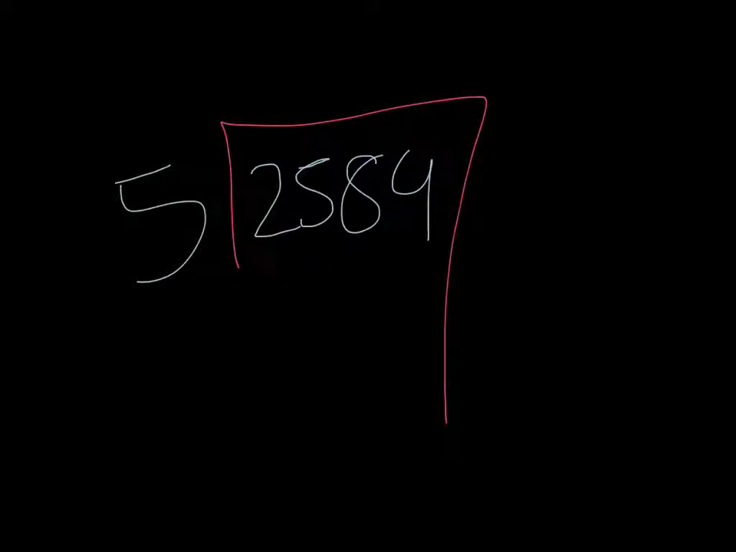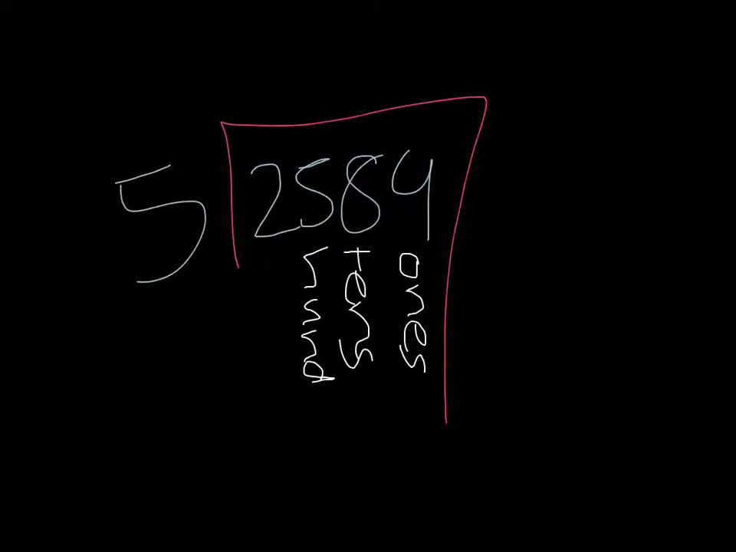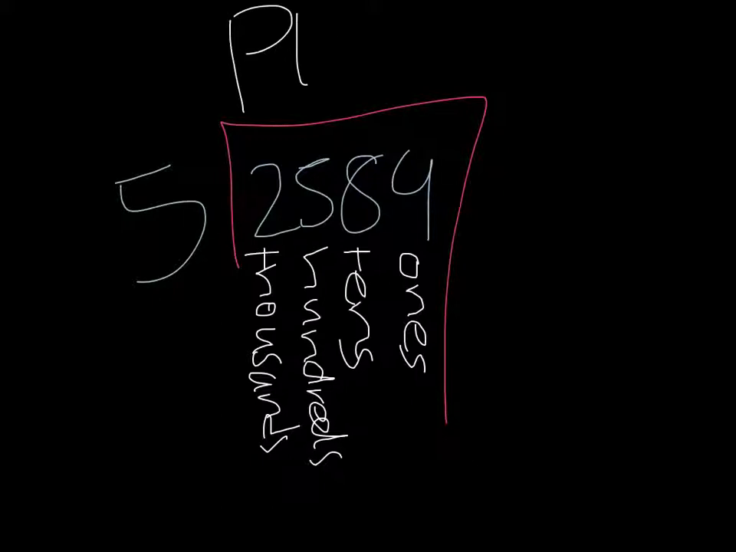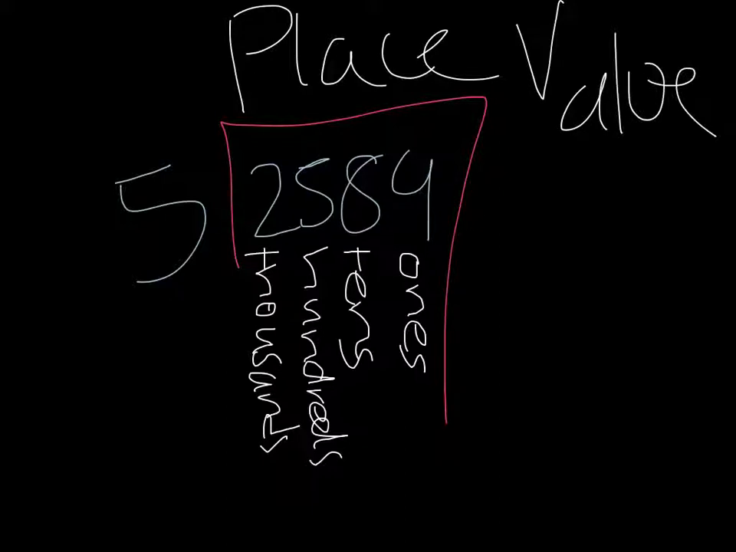Now let's proceed. Remember, place value is very important in this case. You have to know all your place value and make sure that it's all accurate. The 2 is in the thousands place. The 5 is in the hundreds place. The 8 is in the tens, and the 9 is in the ones place. Just to make sure you got this.